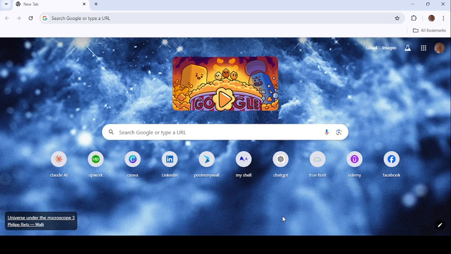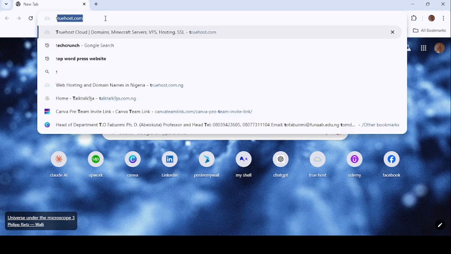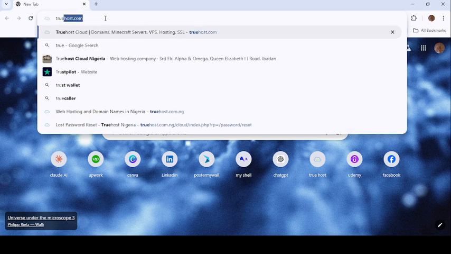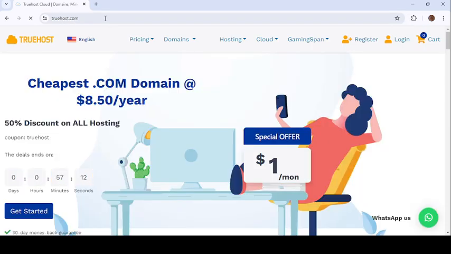Like I said in the previous class, you can use any website to get your hosting. You can use Hostbig, just the same platform you get your domain from. You can also get your hosting from there. The other time we agreed that one of the cheapest platforms to get hosting or domain is TrueHost. So let's go to TrueHost. You can always check other platforms too.